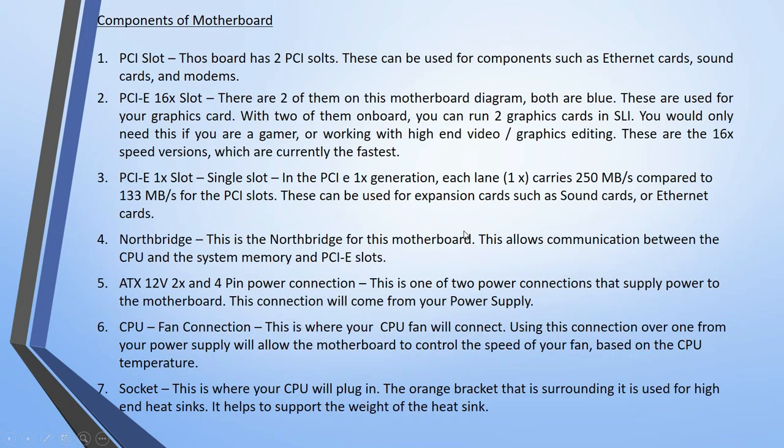Now, what are the actual detailed meanings of each component of your motherboard? That is called the components of the motherboard. So, it has a PCI slot. This board has two PCI slots, and they can be used for components such as an Ethernet card, sound card, and modem also. And next one is your PCI E16X slot, where there are two of them on this motherboard diagram. Both are in blue.